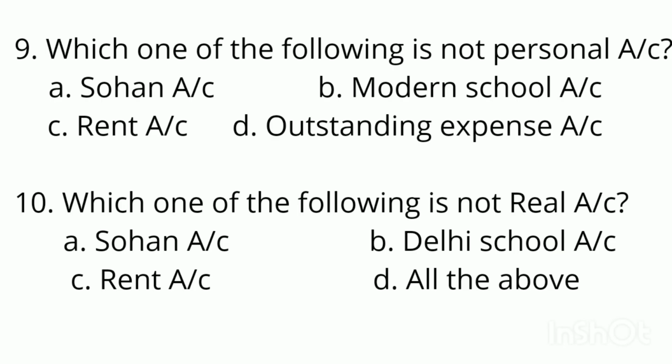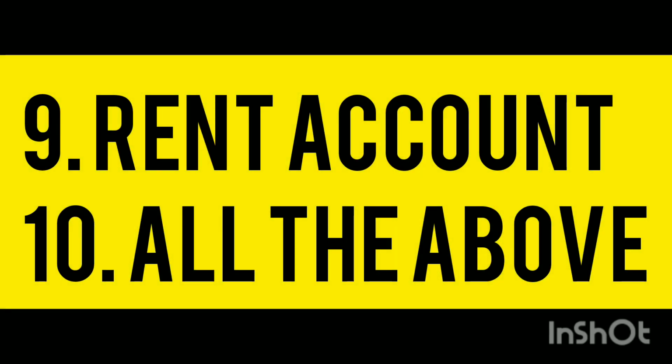Number 9. Which one of the following is not personal account? Sohan account is personal, modern school is personal, rent is not personal, outstanding expense is personal. 10 number, which one of the following is not real account? Sohan, Delhi Public School, rent and all the above. What is the answer? So in 9 number, rent account is not personal account. And in 10 number, all the above will come.